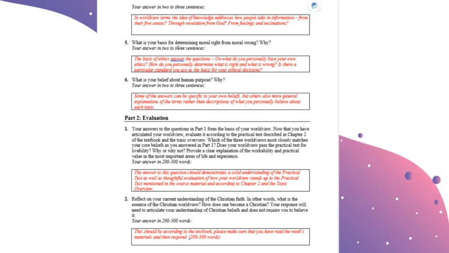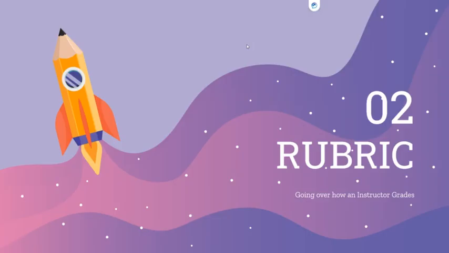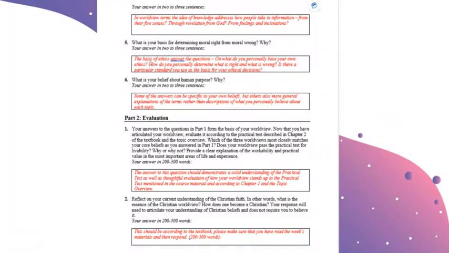And number 5, what is your basis for determining moral right from moral wrong? And why? The basics of ethics answer the questions: on what do you personally base your own ethics? How do you personally determine what is right and what is wrong? Is there a particular standard you use as a basis for your ethical decisions? What is your belief about human purpose and why? Some of the answers can be specific to your own beliefs, but others are more general explanations of the terms rather than descriptions of what you personally believe about each topic.